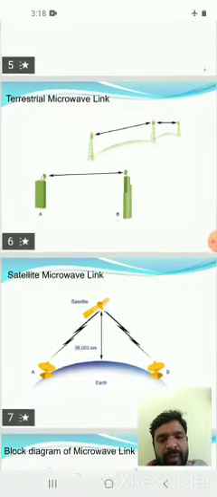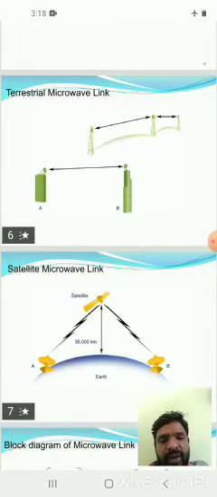Here are the two diagrams of terrestrial microwave link and satellite microwave link. In the terrestrial microwave link, point A and point B are two fixed positions on the earth. Here we can transmit the link frequency signals from one point to another point.